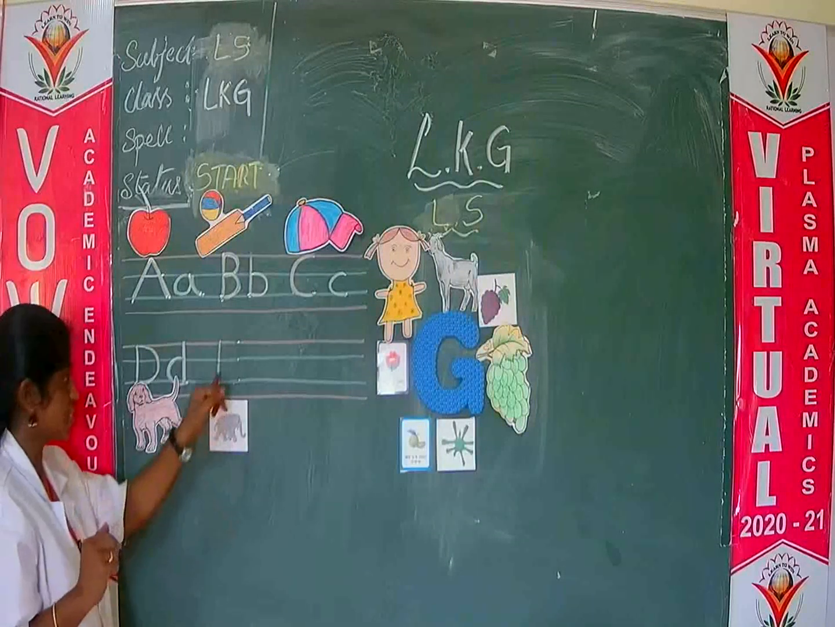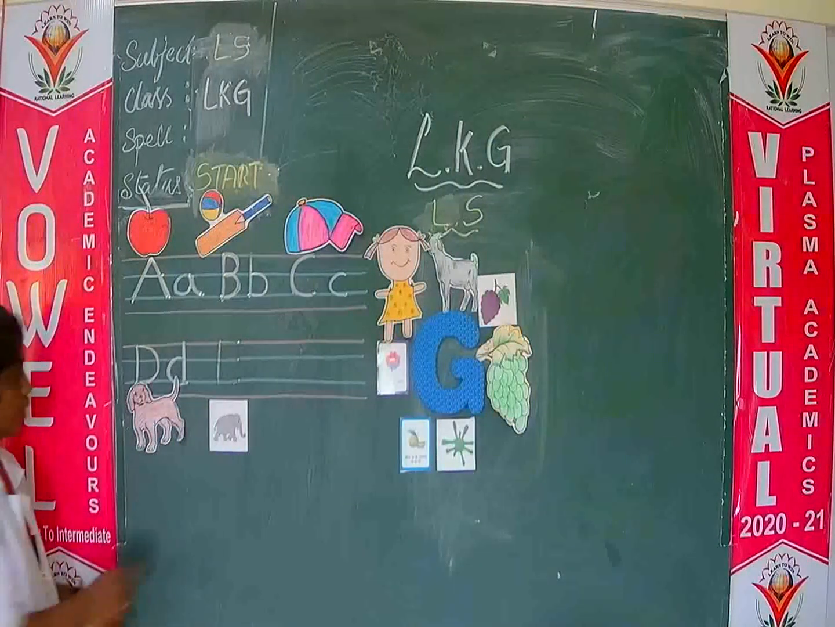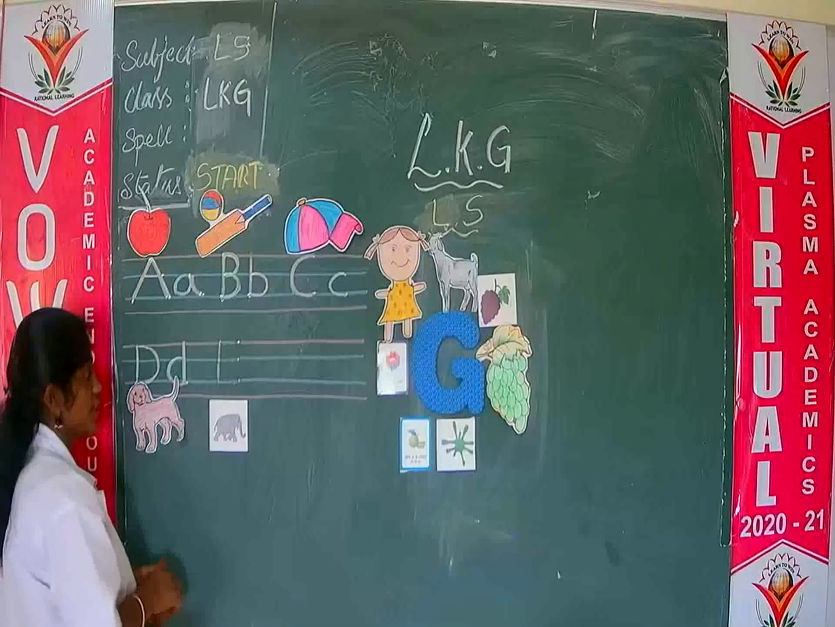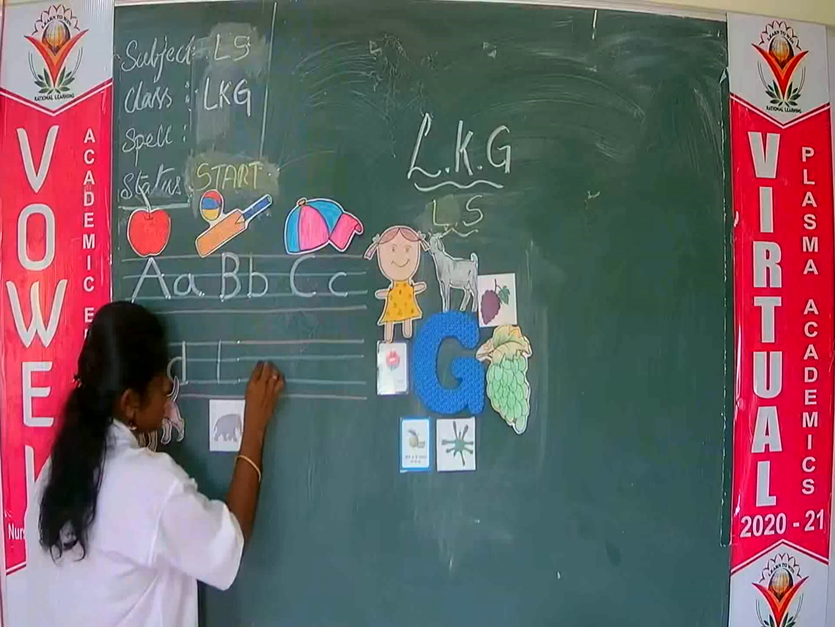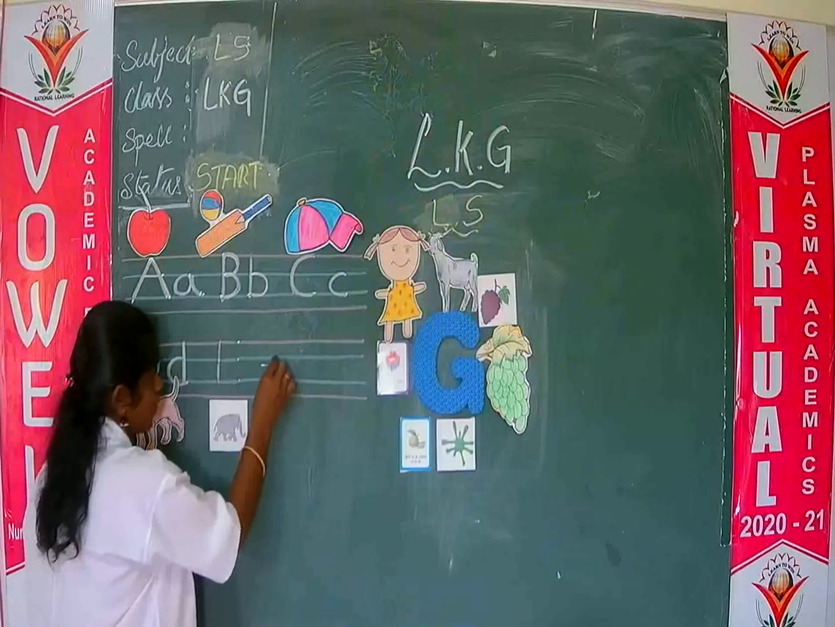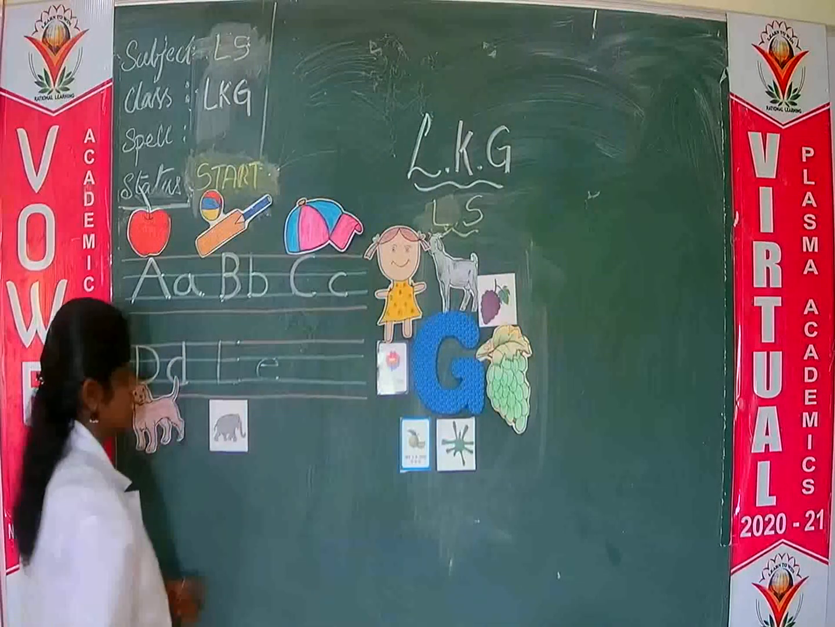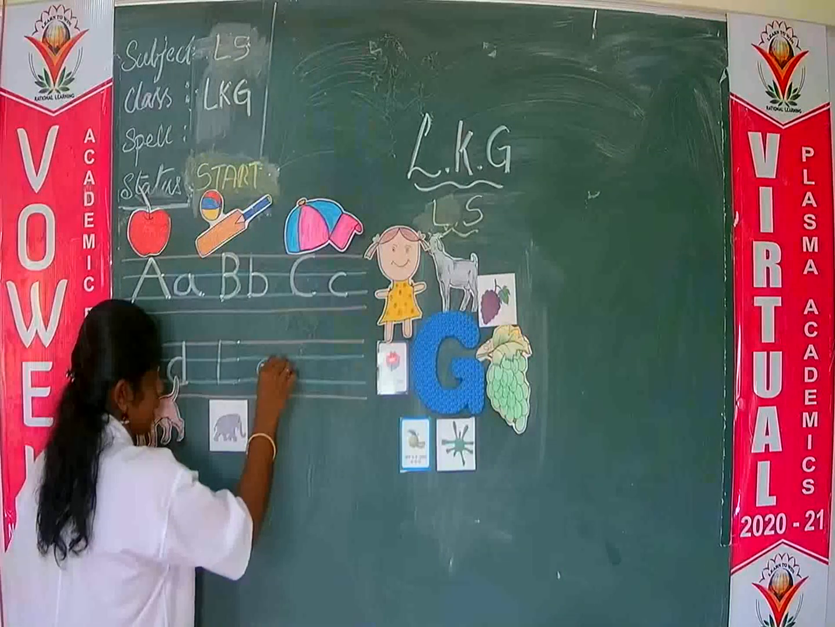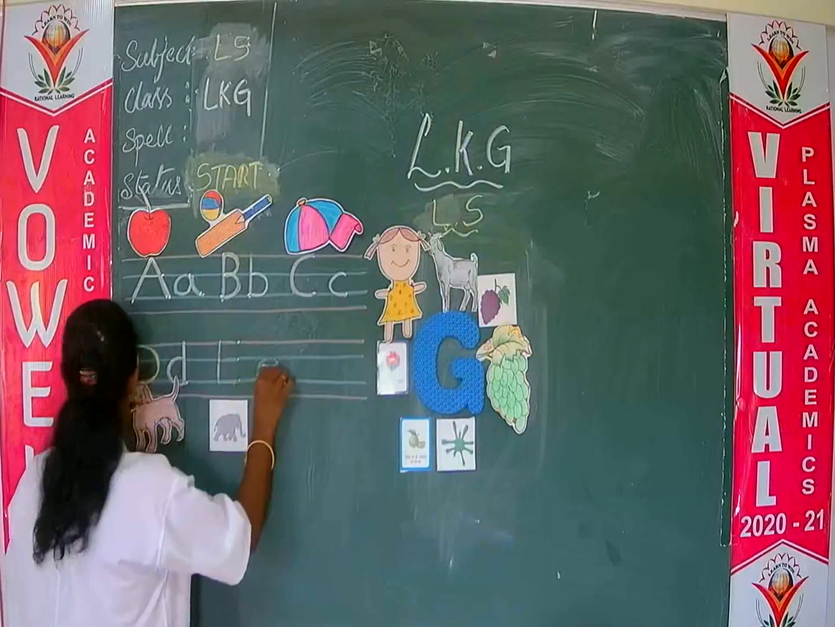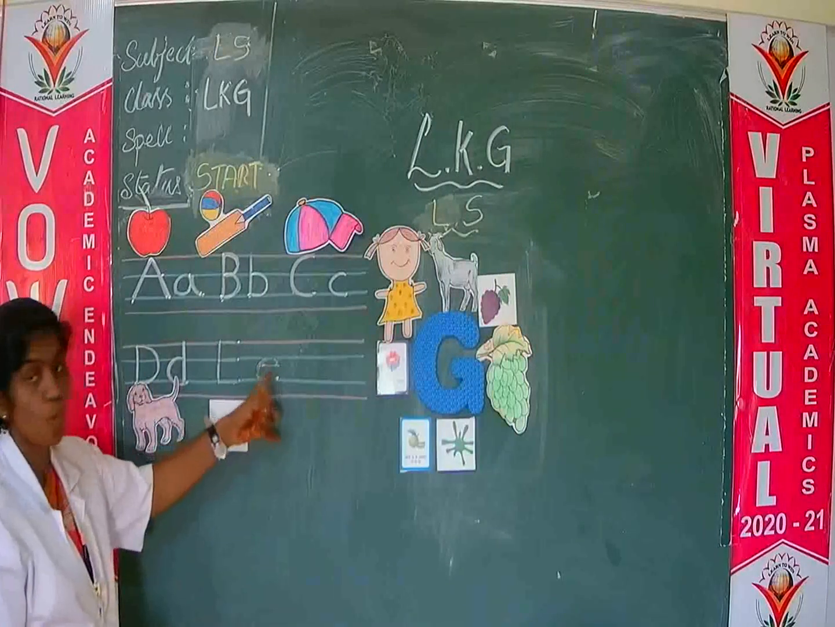Elephant. Letter E sound is E. E for elephant. And see how to write small e. Just write a sleeping line and one C like this. Okay. This is small e. First write a sleeping line and then letter C. This is small e. Okay.